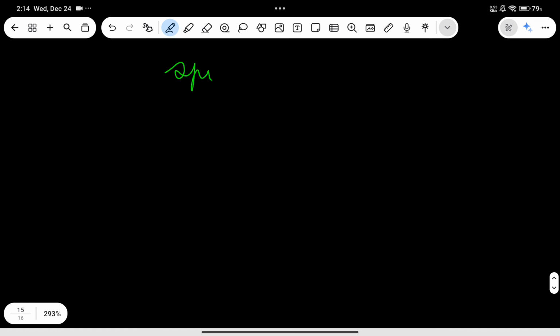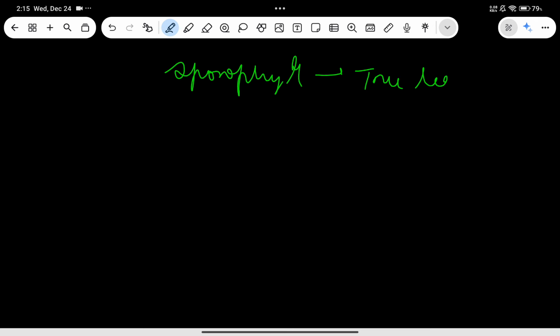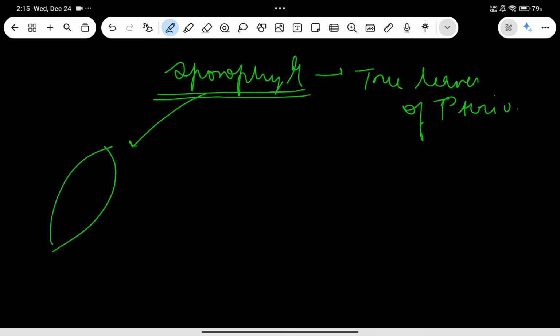So, sporophyll. Sporophyll is just the leaf. Actually, here you will find true leaves, true stem, and true roots. So these are the true leaves of this pteridophyte. True leaves of pteridophytes are sporophylls. Now this sporophyll, for example, like this, will have sporangium in it. So these are what? Sporangium.